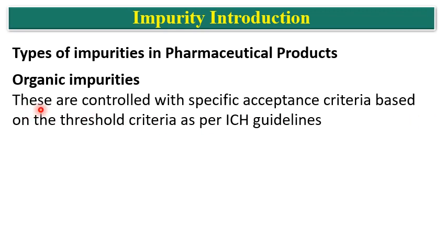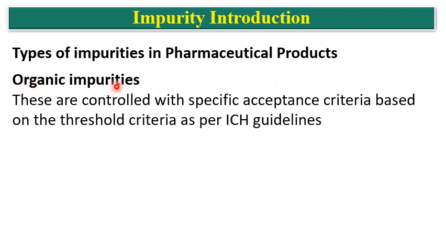Organic impurities are controlled with specific acceptance criteria based on the threshold criteria as per the ICH guidelines. So, how are these impurities controlled and what are the guidelines? Specific guidelines are available for specific types of impurities, and the ICH Q3 guideline deals mainly with the organic impurities, whether in the drug substance or drug product.